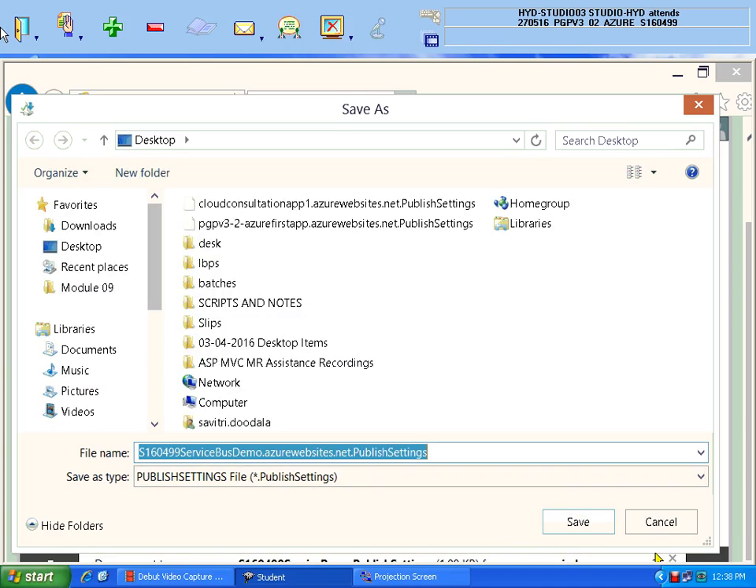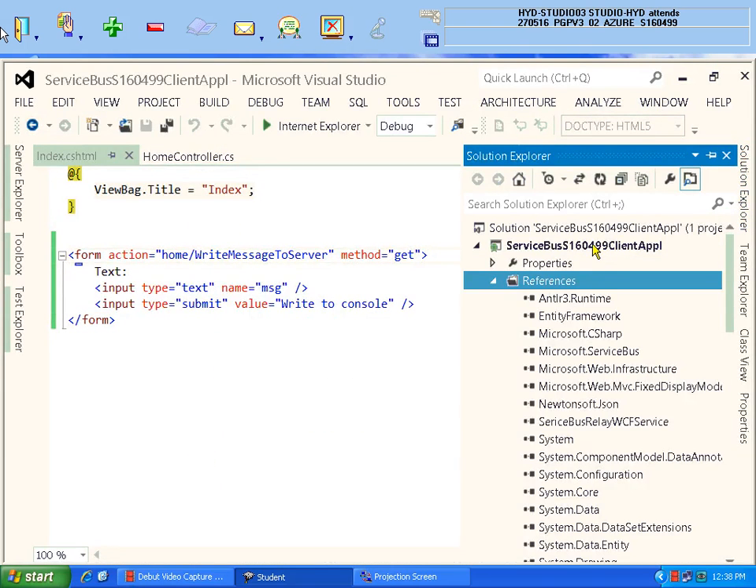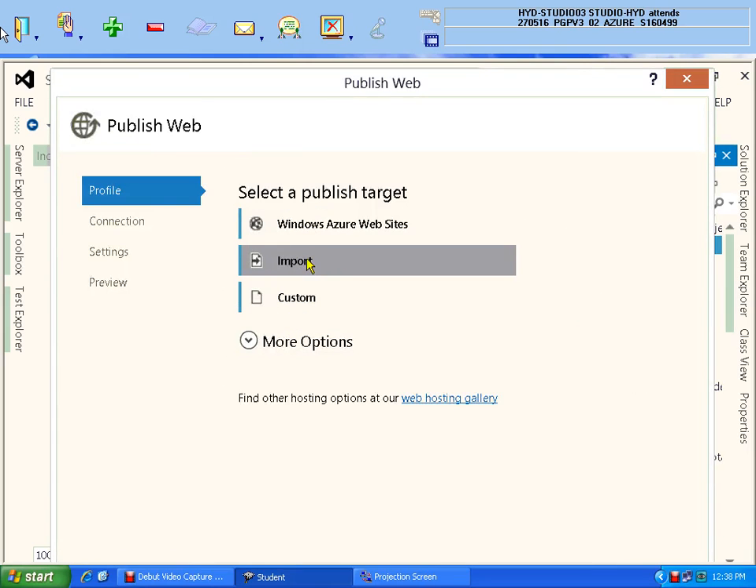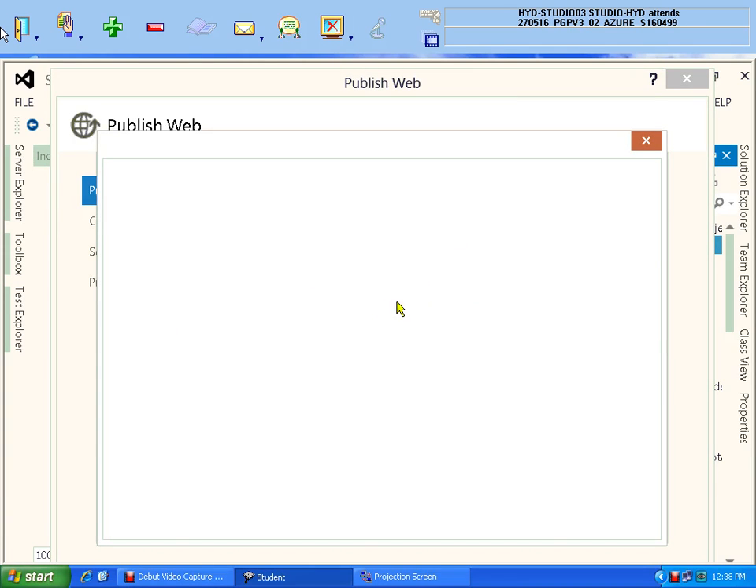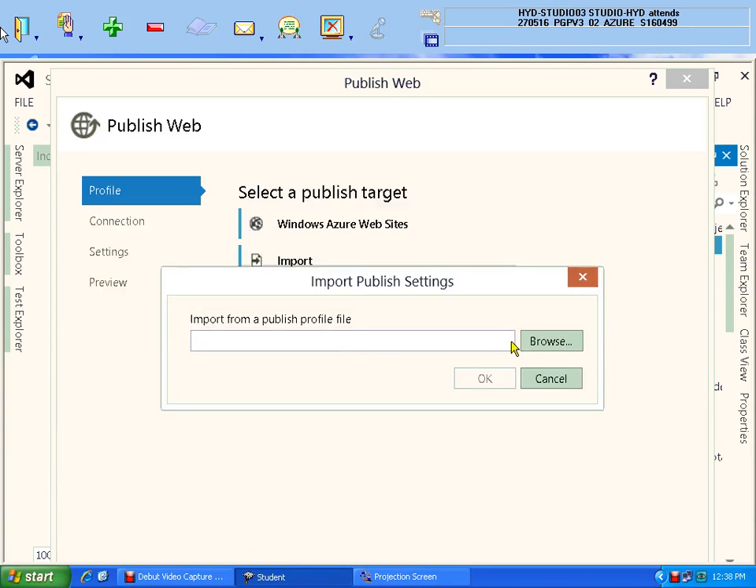Now the final step is what? Attach these publish settings while publishing your application. The client application, you publish into Azure by choosing publish, and then you say import, because you already have the publish settings. Import the settings from there. It will ask you the credentials of your Azure site. You give them. Now it is asking where your file is. It is on the desktop that you downloaded it to, so browse to the desktop and select your publish settings file.